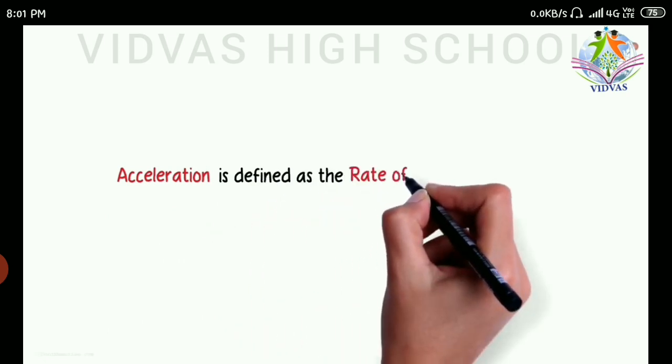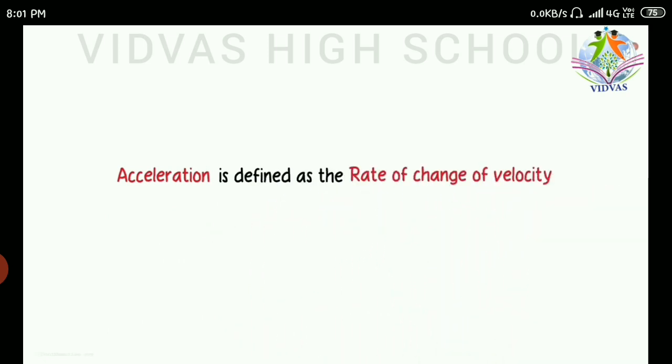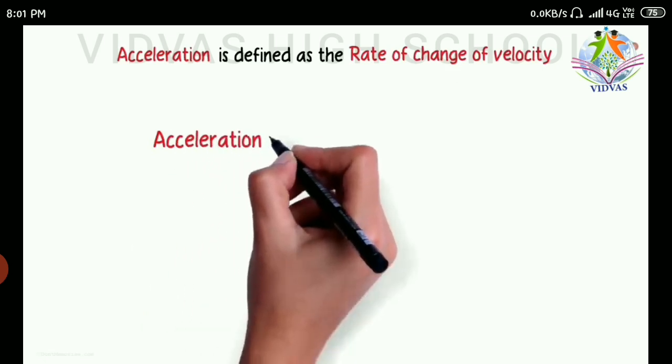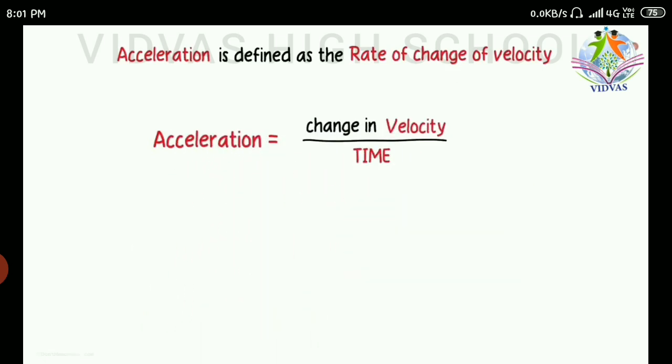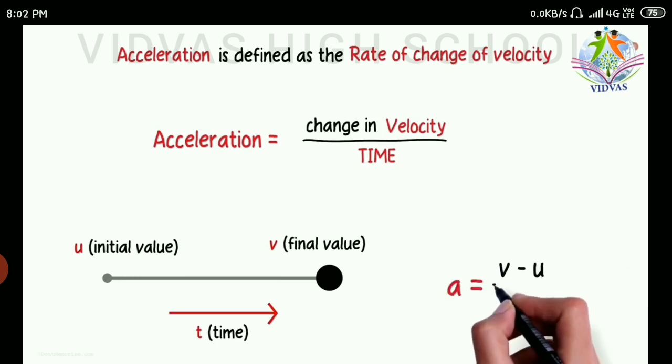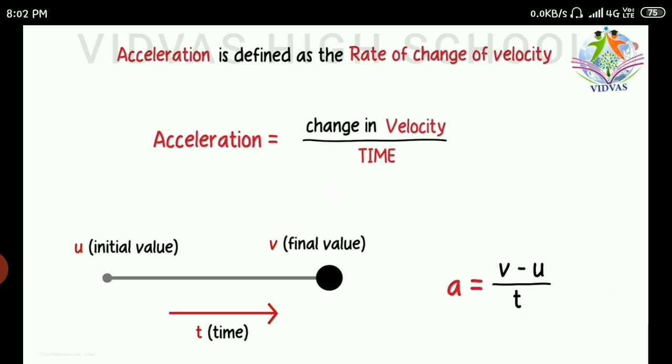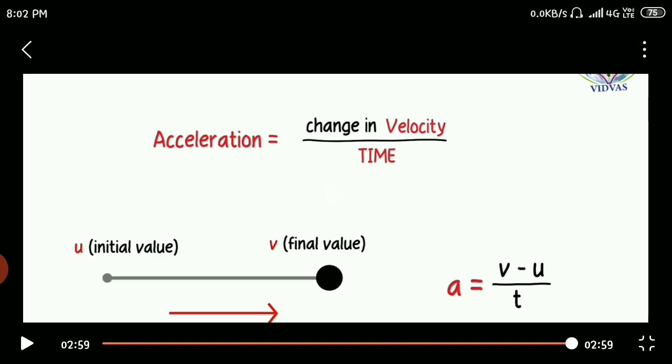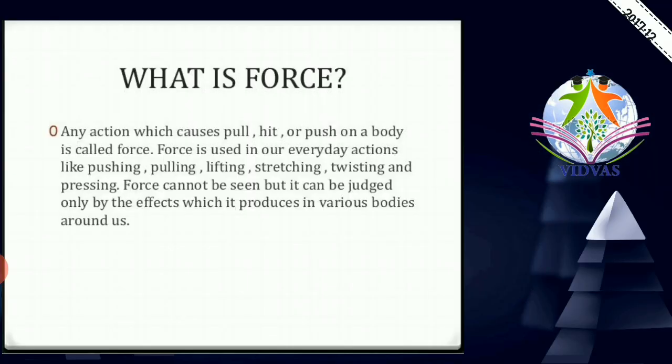Then how can you calculate this acceleration? We have a formula, but what is the definition for acceleration? It is the rate of change of velocity. If velocity is getting changed, then that is called acceleration, and the formula is acceleration equal to change in velocity by time taken. So assume a body is moving from an initial value u to a final value v in a time span of t seconds. Then the acceleration a equals v minus u by t. So here numerically you can define the value of acceleration.